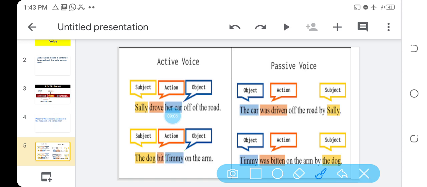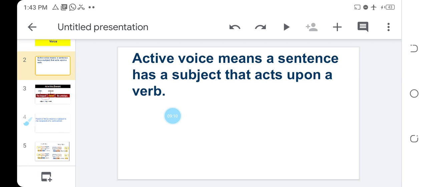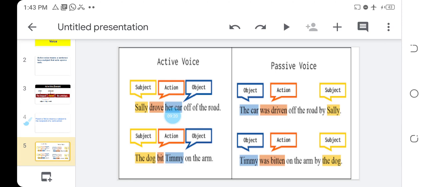All right. Thanks so much for this class. Remember, active voice means a sentence has a subject. In active voice, we are concerned with the subject, the person that carried out the action. While in passive, we are concerned with the person or the thing that receives the action, the one the action happened to, and that person comes first.